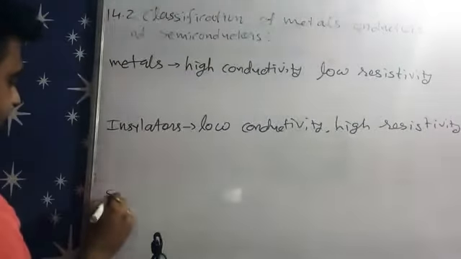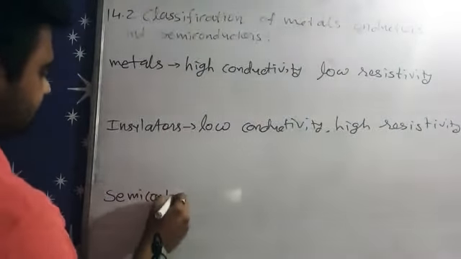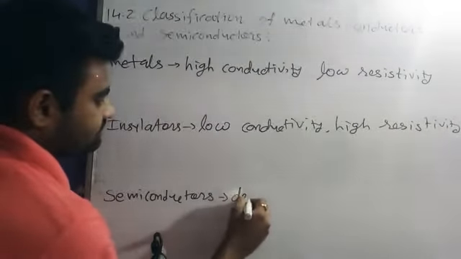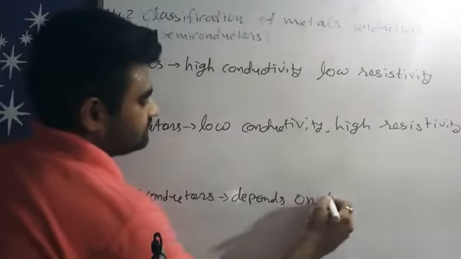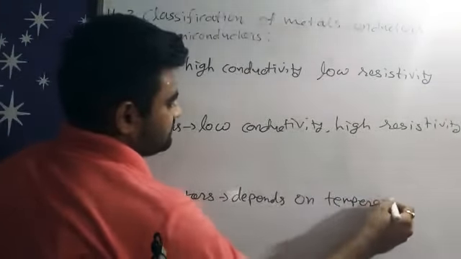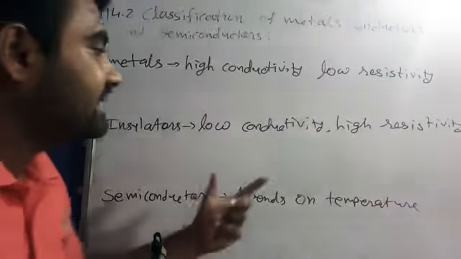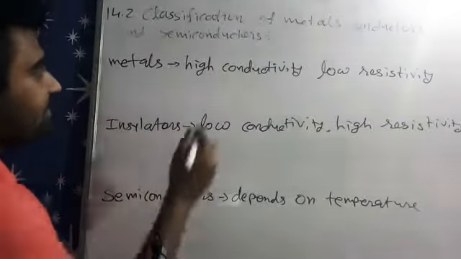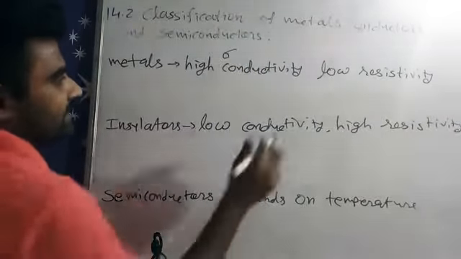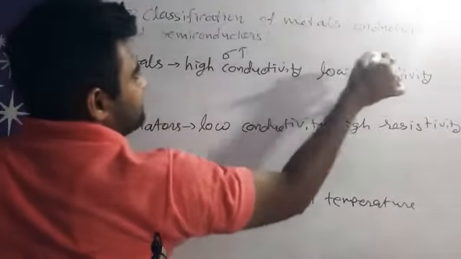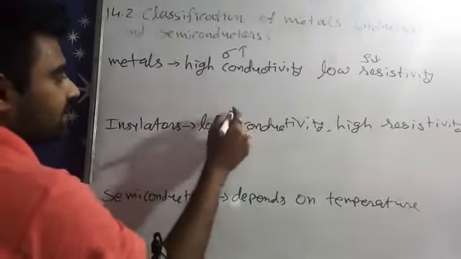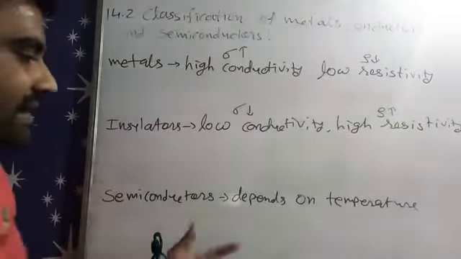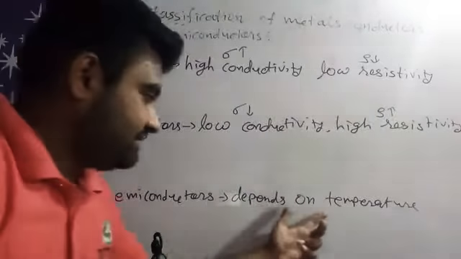and in between are semiconductors, which depend on temperature, right? So semiconductor can relate with the temperature. Okay, now metals means high conductivity, means its sigma values will be high but resistivity will be low. So sigma increases, resistivity decreases. Similarly here sigma decreases, resistivity increases, but here it depends on temperature. We will study about this.